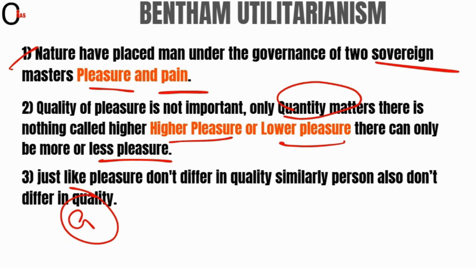And the third statement is that just like pleasures don't differ in quality, similarly, persons also don't differ in quality. Let us understand this very briefly, friends. In the third statement, Bentham says that pleasure has nothing to do with quality. In the same way, humans have three qualities of soul. We have studied in Plato that the elements of the soul are of three types. So let us take an example, friends, to understand it better.